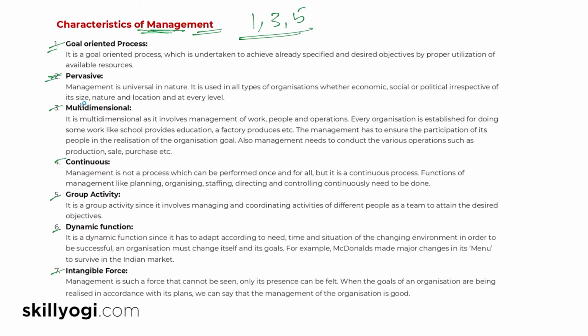Next thing is pervasive. So, what is pervasive? If you have not heard about this word, this means omnipresent or universal, right? So, you can use universal in place of pervasive as well. Management is universal in nature. It is used in all types of organization, whether economic, social, political, irrespective of its size, nature, location, and at every level. So, what it means is management is required everywhere, even if you're cooking, right?